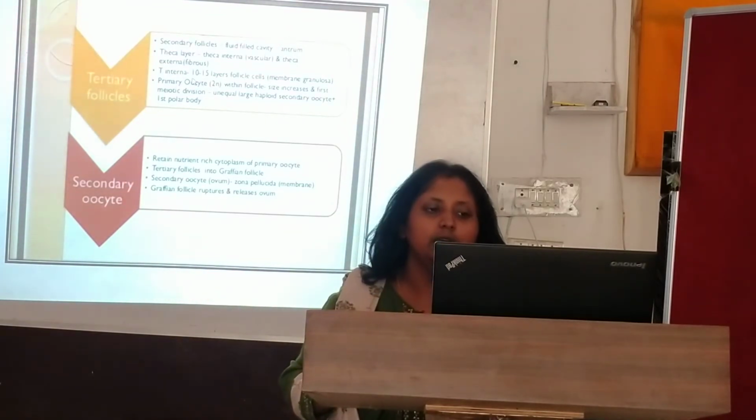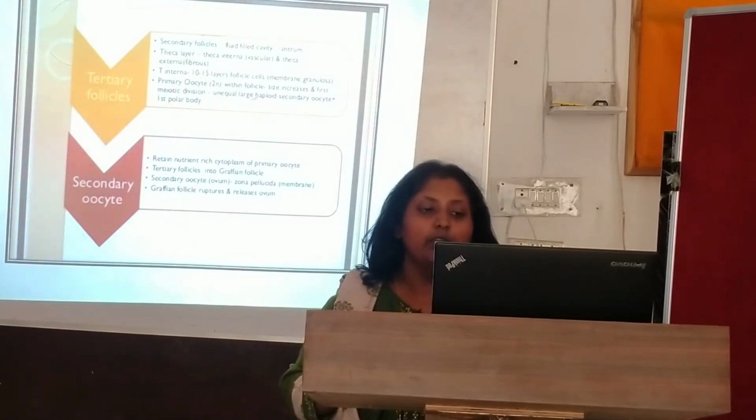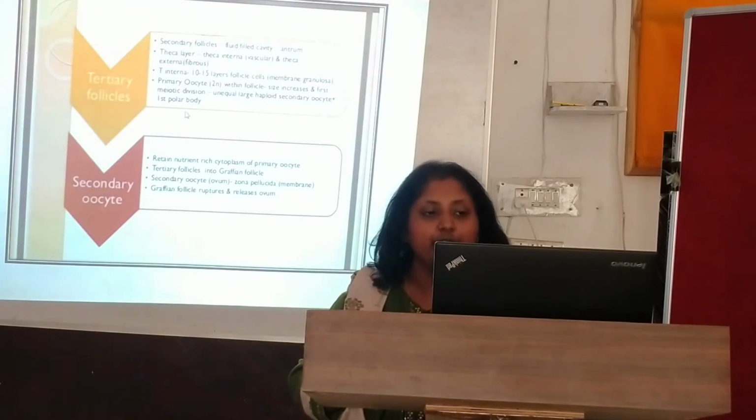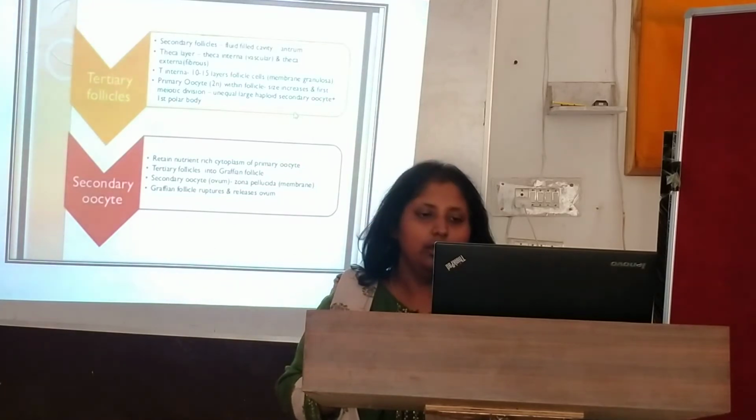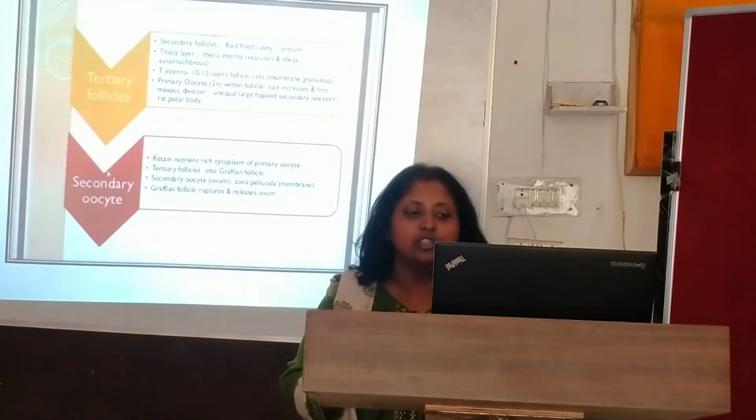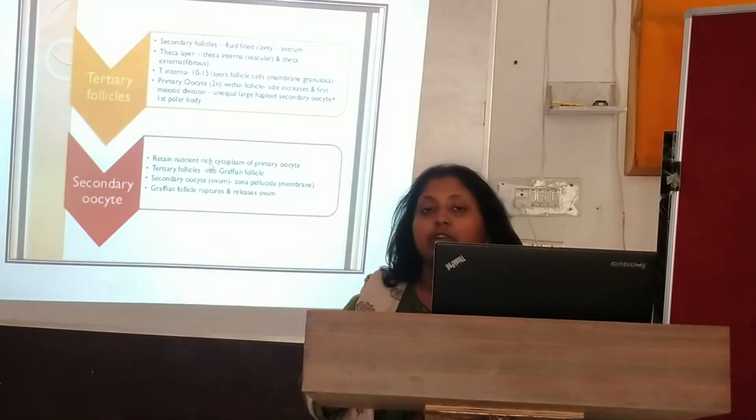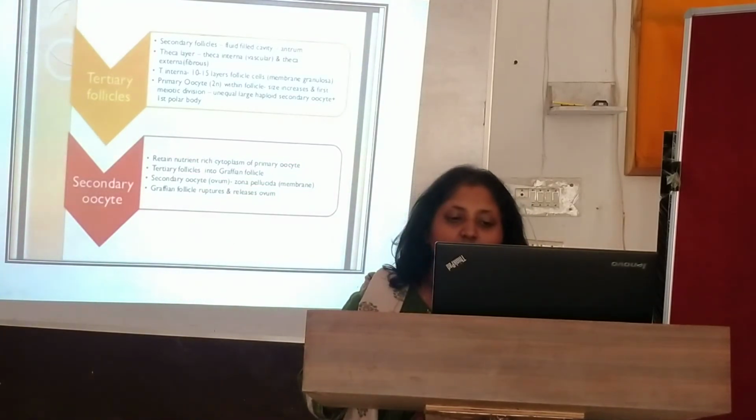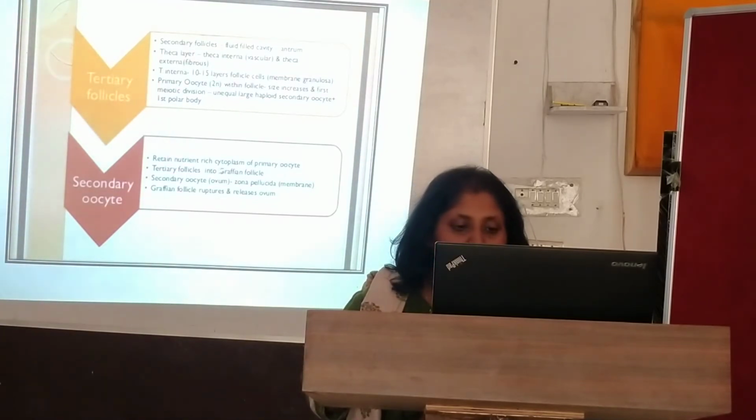In the theca interna, there are 10 to 15 layers of the follicles present. Primary oocytes are 2n, which will increase in size, and the first meiotic division will occur, where they form a haploid secondary oocyte, and they have a first polar body. And the secondary oocyte will be rich in nourishment from the cytoplasm of the primary oocyte. Tertiary follicles become the Graafian follicle, the secondary oocyte ovum is surrounded by zona pellucida, and the Graafian follicle ruptures and releases the ovum.